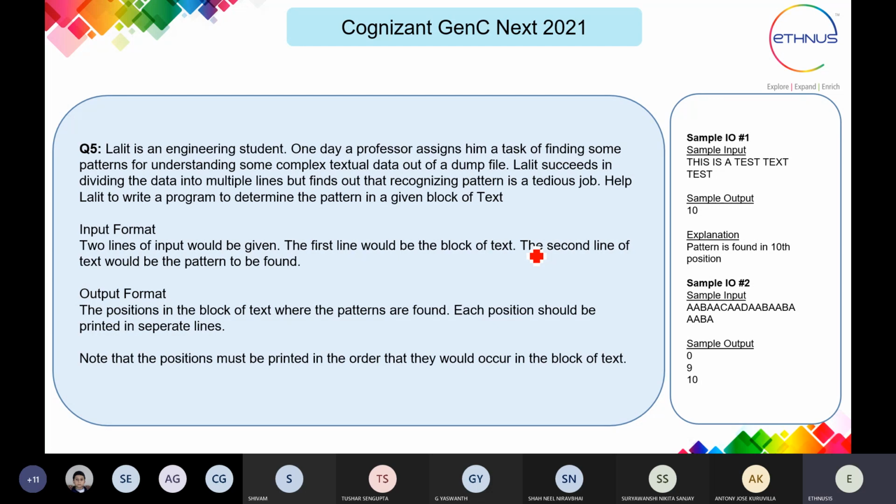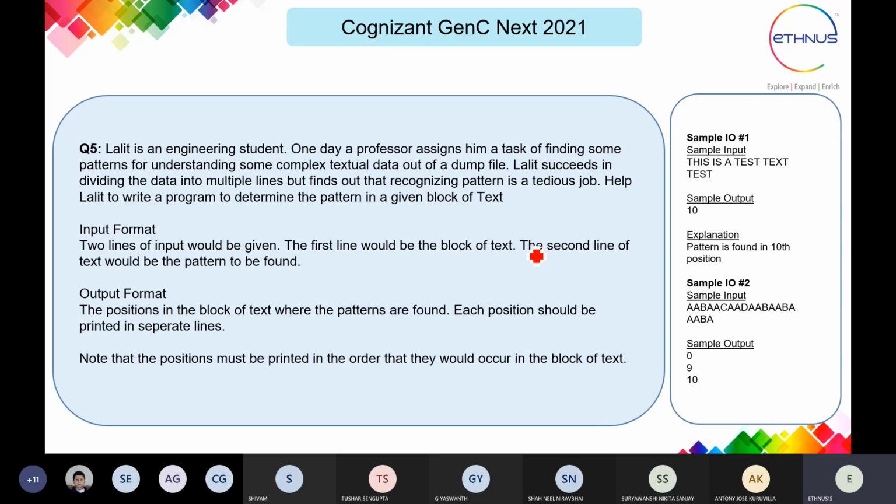So we will have a block of text in this program, and we have to find some pattern which is also a part of the input, and we have to find whether that pattern is present in the given text block or not. Have you understood what the problem is? Two lines of input would be given. The first line would be the block of text.